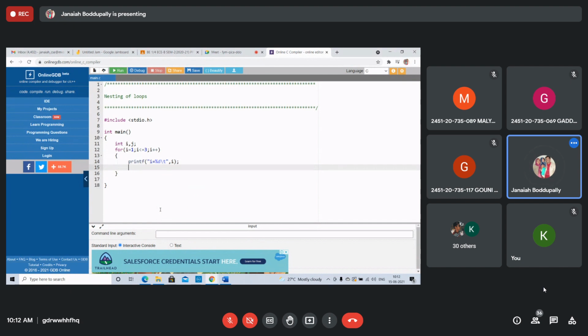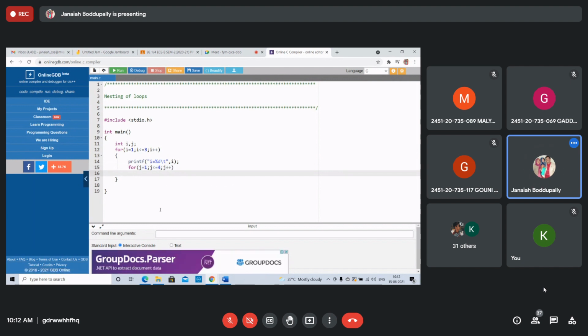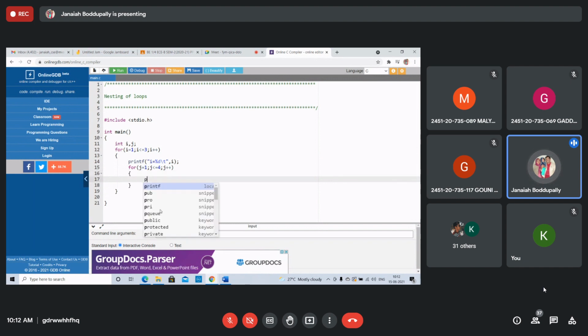In that, take one more for loop. For j equals 1; j less than or equal to 4; j plus plus. A for loop within the for loop again. printf the j value: j equals %d tab, j value.